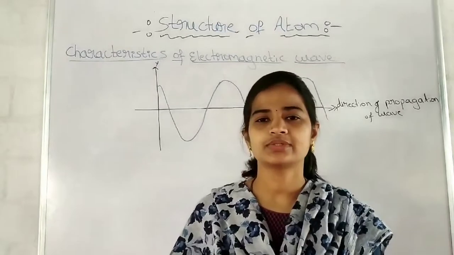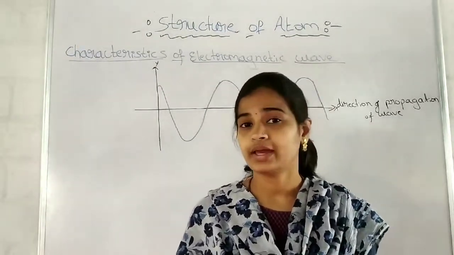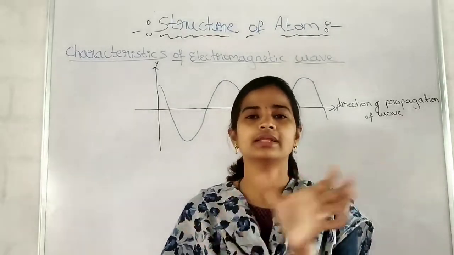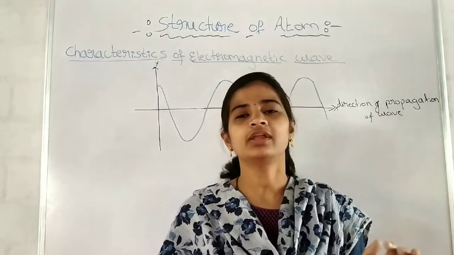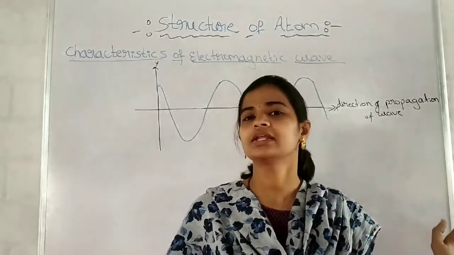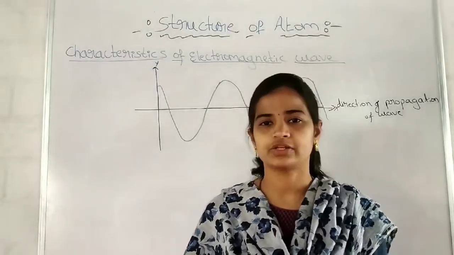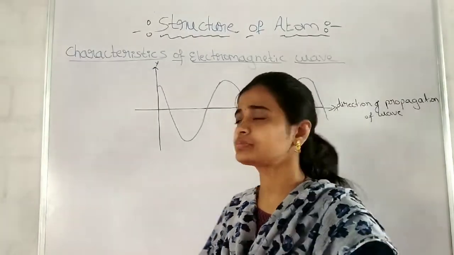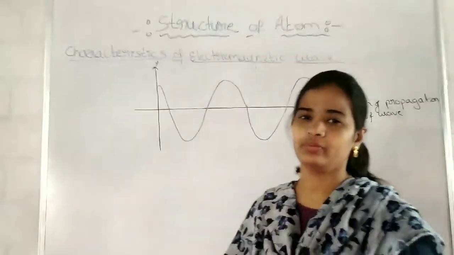And also we have studied the properties of the electromagnetic wave and what is the electromagnetic spectrum. I had drawn the diagram, that also you can write. It is the arrangement of the different electromagnetic radiations in the increasing order of their wavelength, called the electromagnetic spectrum. After that, you write characteristics of electromagnetic wave.